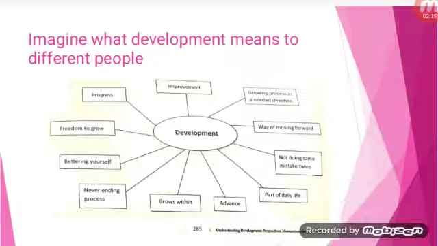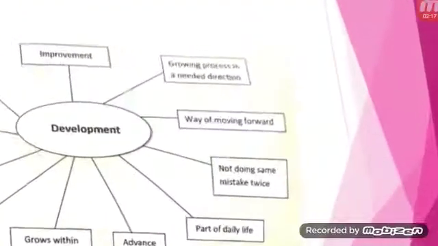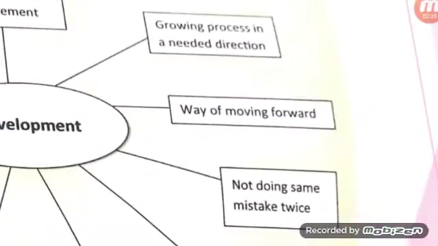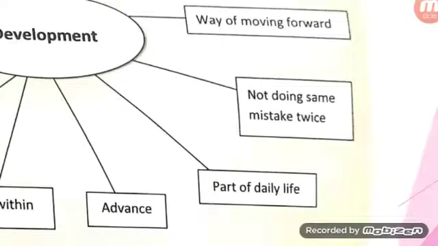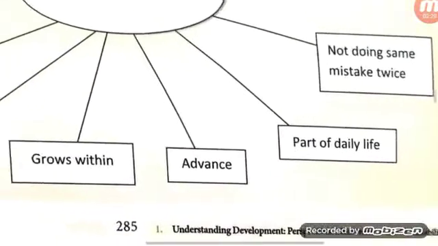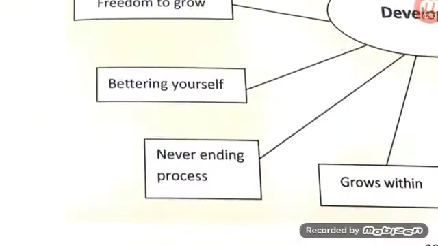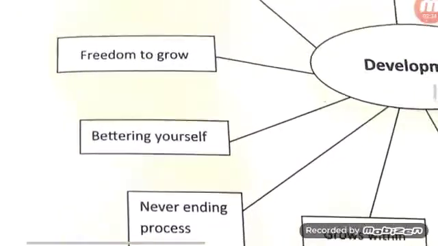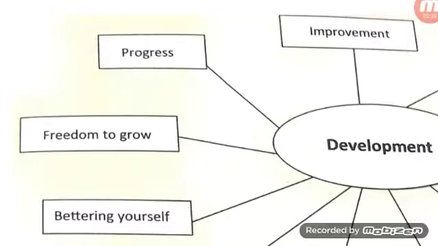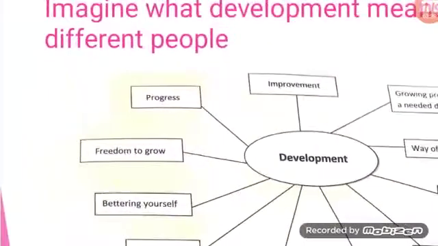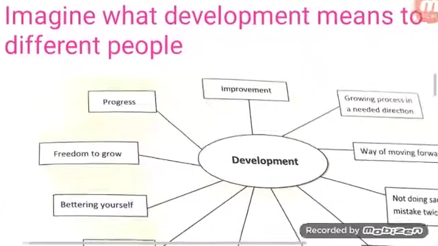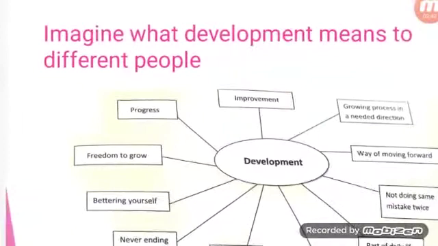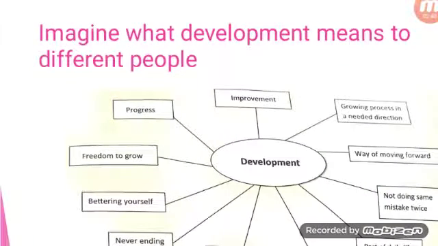On one side improvement, on the other side you can see the growing process in a needed direction, then way of moving forward, not doing same mistake twice, part of daily life, advance, grows within, a never-ending process, bettering yourself, freedom to grow, progress, etc. So, from this diagram, you can understand there are various perspectives for this development.